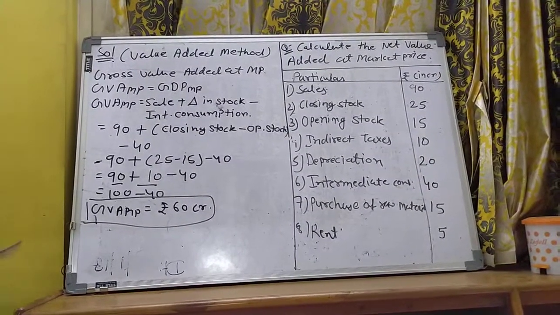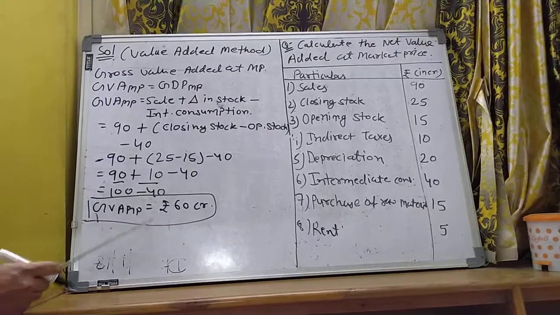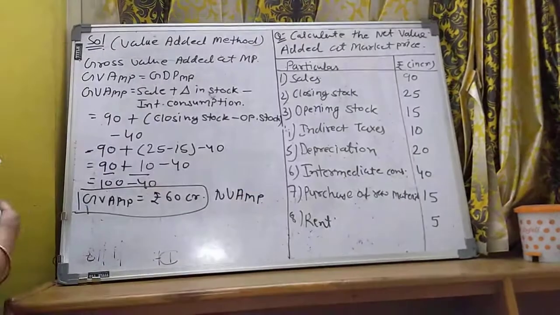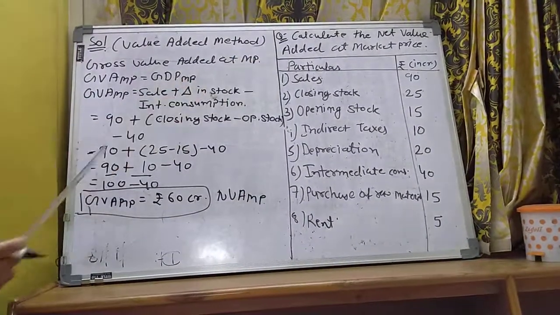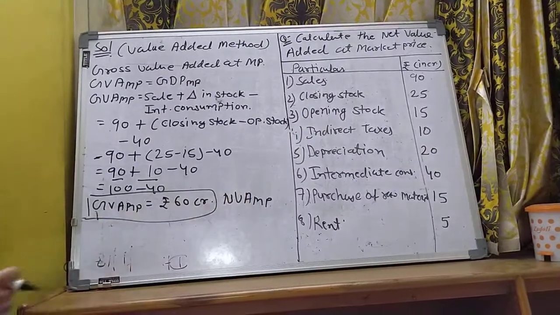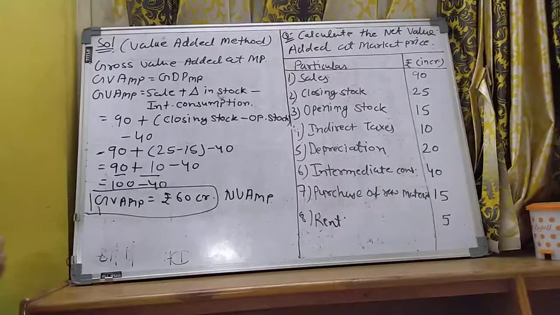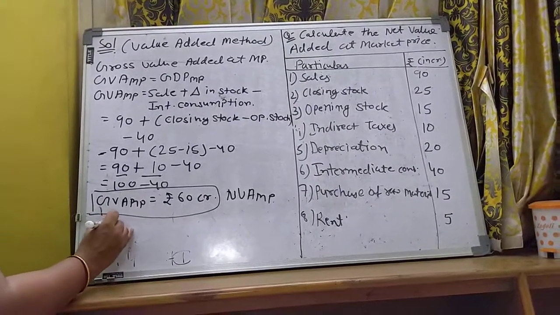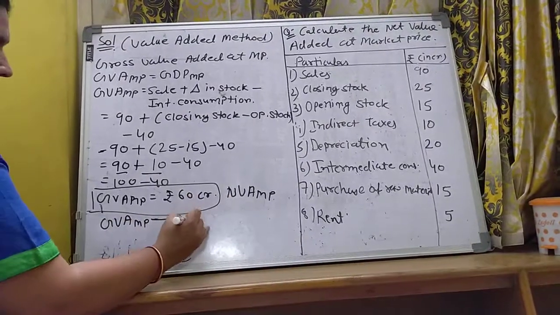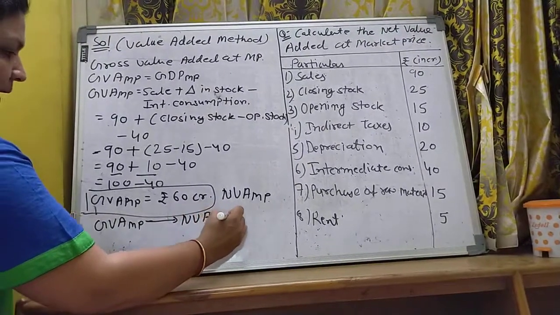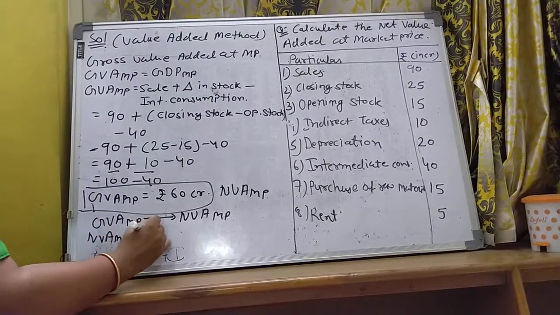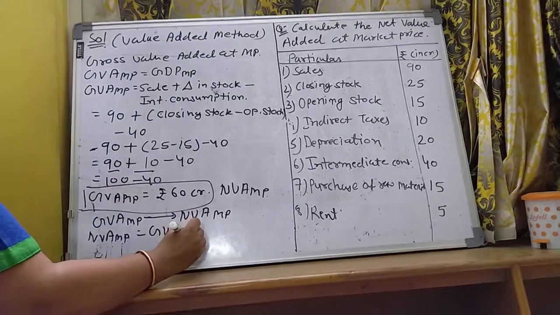But keep in your mind, we don't need the answer GVAMP. We need the NVAMP, it means net value added at market price. We have to find out the net value added at market price. So what is the next step? We are here at GVAMP, and what is our destination? NVAMP. So NVAMP equals GVAMP.